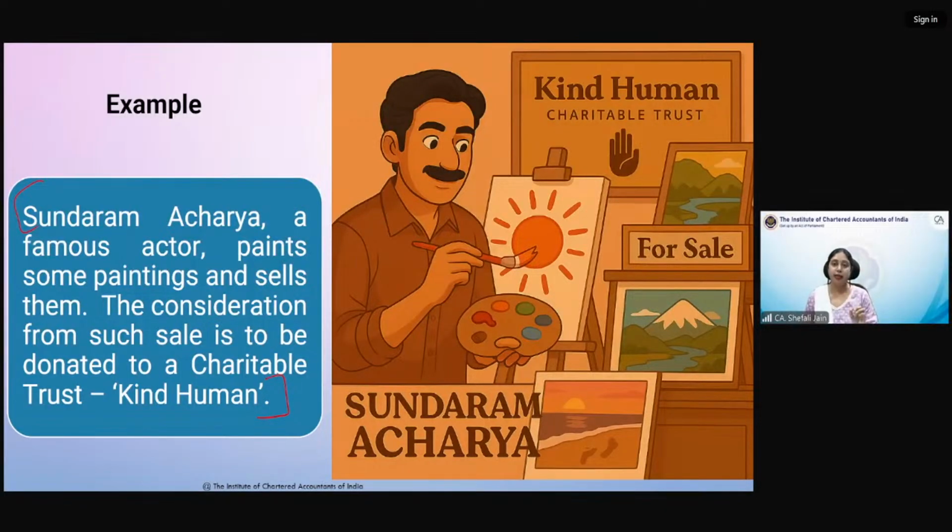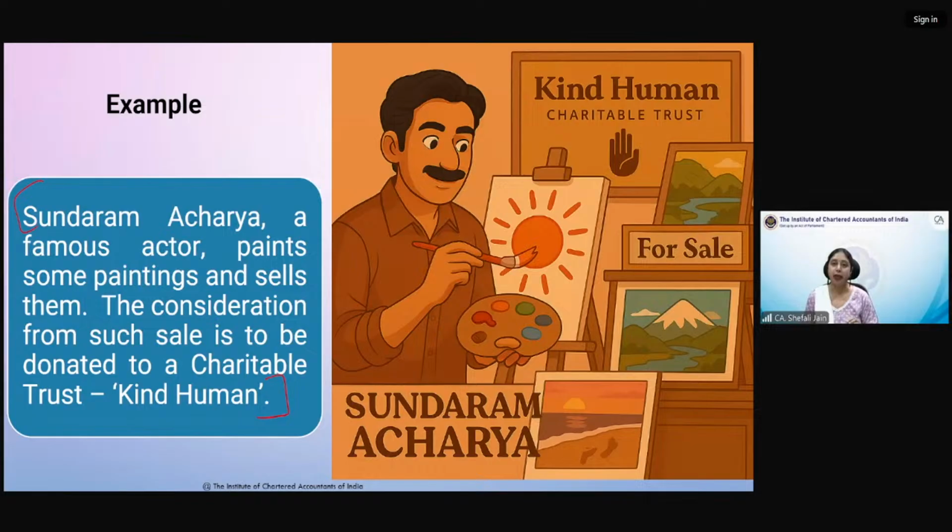But yes, if we are selling the paintings, that is a trade, profession, or manufacture that can come in that category, which is the first point, but it is not related to his particular business. Okay, let me tell you the answers. Yes, Anil is saying it is not a business because it is not his profession. Yes, that was the point I wanted to tell all of you in this particular case. Now, Sundaram Acharya is a businessman, not businessman, I would say. Whatever activity he is conducting is a business. He is an actor. So these services provided by an actor will be within the purview of business.